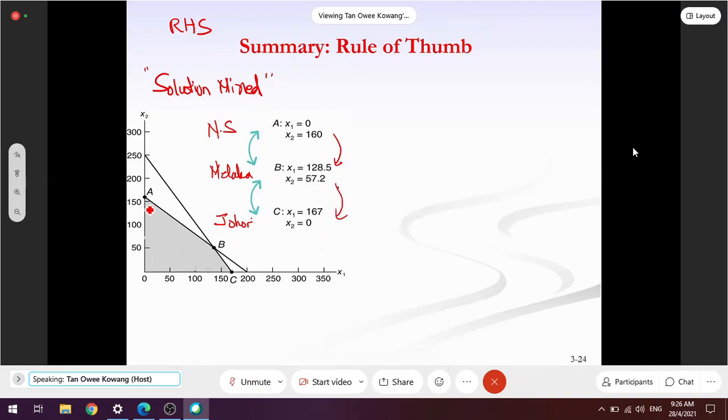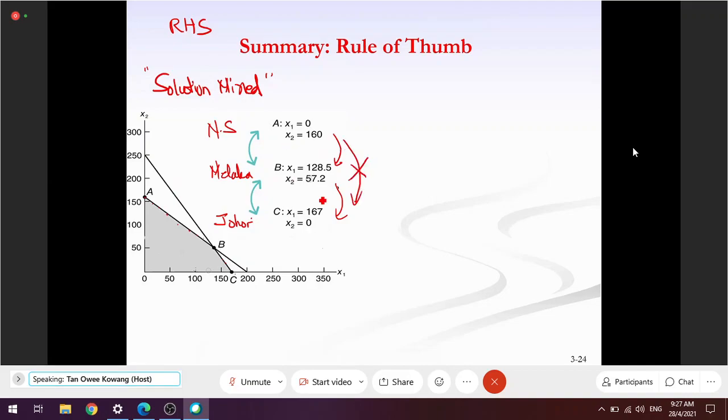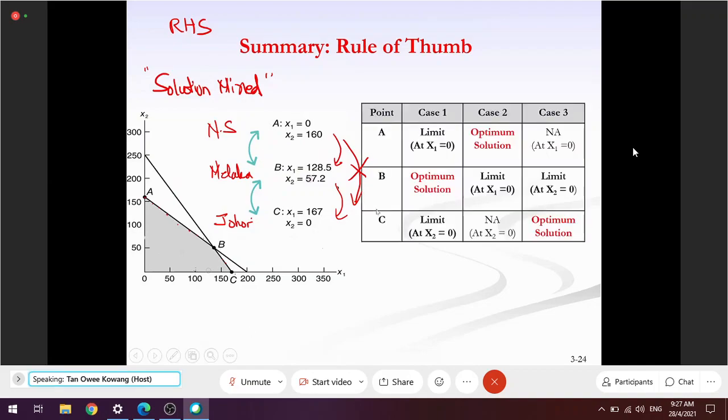Okay, so it's the same thing. You look at this graph. The changes that happen in solution mix follow this path. From A, I change to B. Then from B, I change to C. So it will not occur that A directly changes to C. This will not happen. It will only go from A to B, B to C, C to B, B to A. This is the theoretical part.